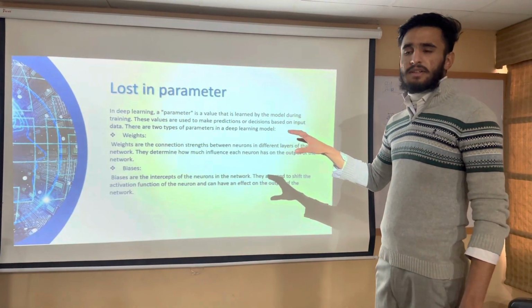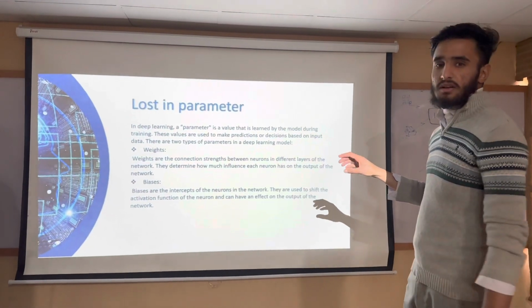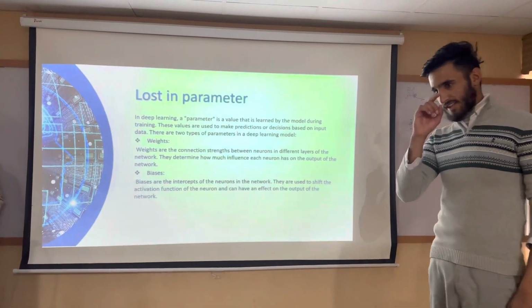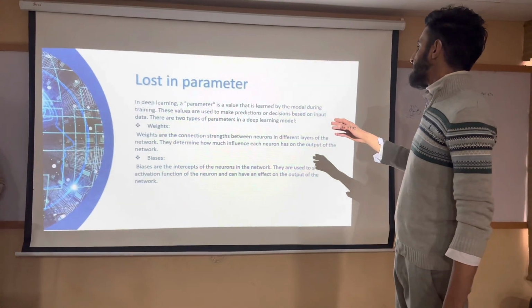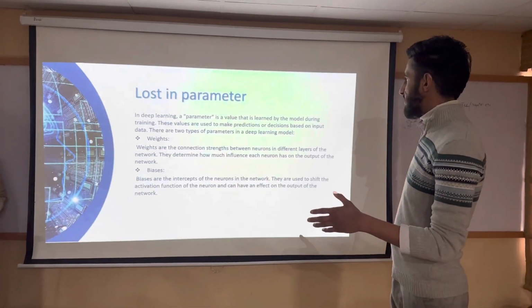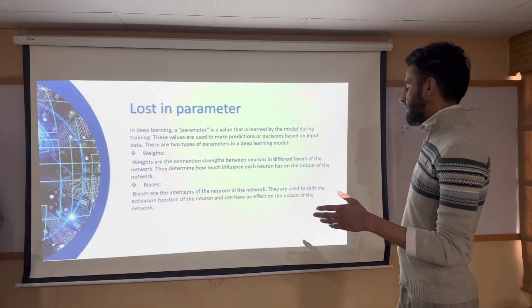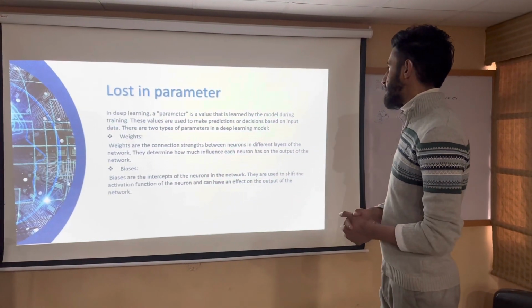It includes mathematics like 2D and 3D dimensions. Parameter is the value that is learned by the model during training. These values are used to make predictions or decisions based on the data.